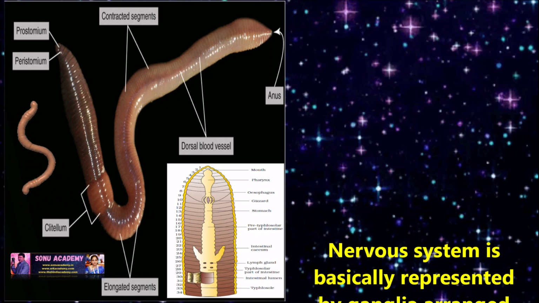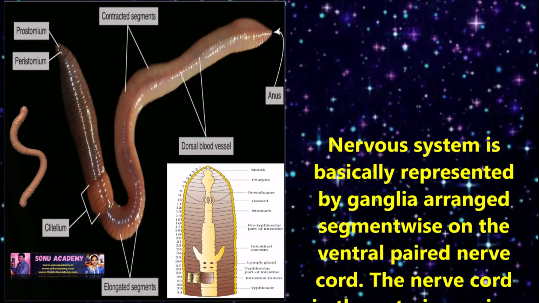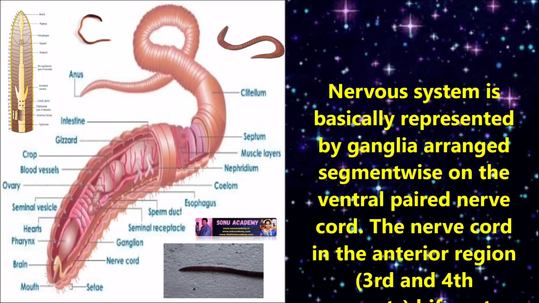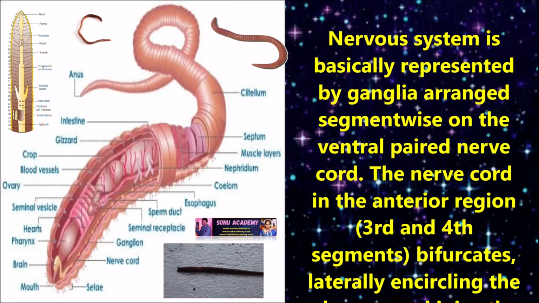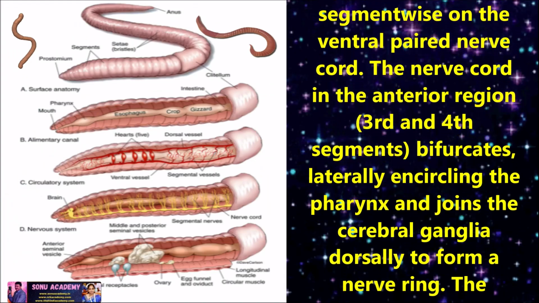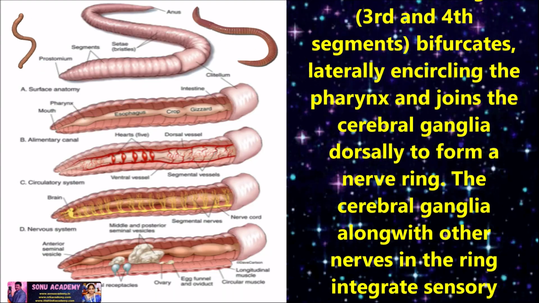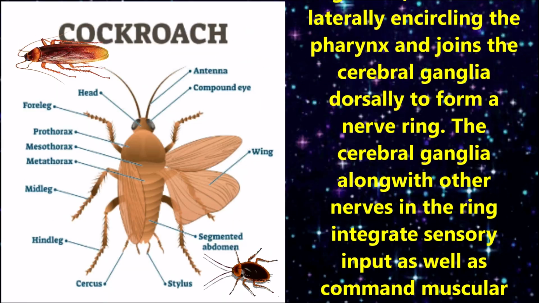Nervous system is basically represented by ganglia arranged segment-wise on the ventral paired nerve cord. The nerve cord in the anterior region, third and fourth segments, bifurcates laterally, circles the pharynx and joins the cerebral ganglia dorsally to form a nerve ring.